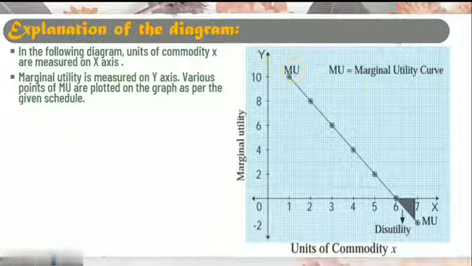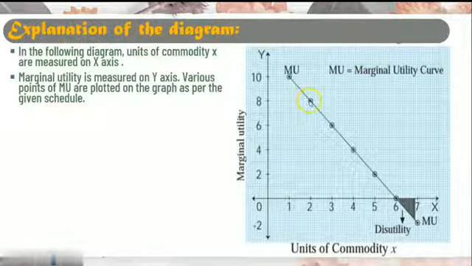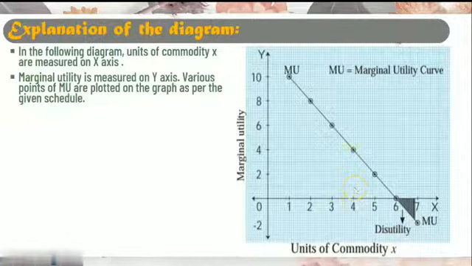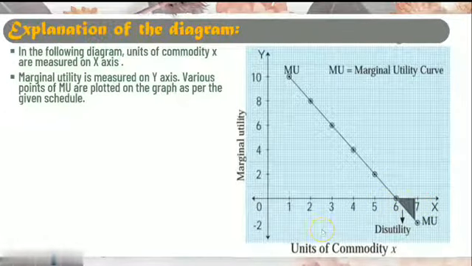See here, one more time I am going to explain. When the person has consumed the first unit, he got satisfaction level 10. So here we have put one point or dot, that is the maximum. Second unit, it reaches 8. Third unit, it comes to 6. Fourth unit, 4. Fifth unit, it comes to the least, that is 2. And on the sixth unit, it comes to 0, and further on the seventh unit it turns negative, that is -2.